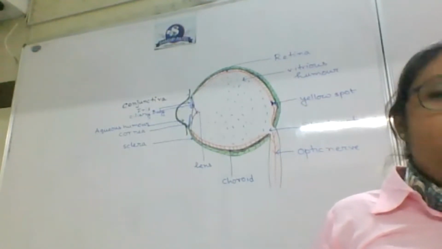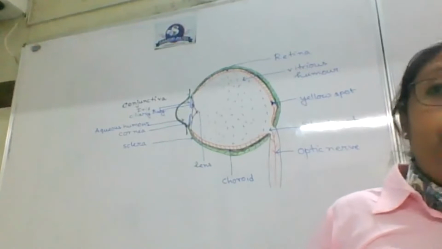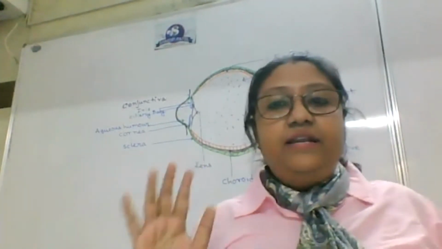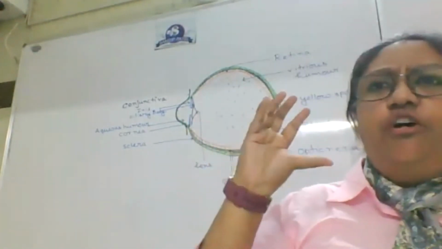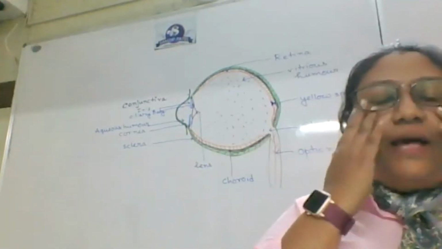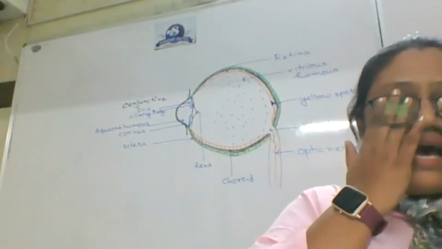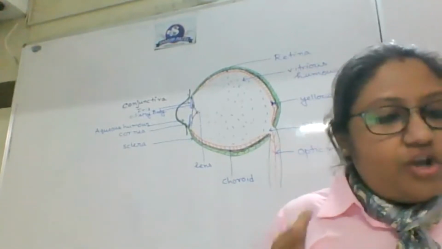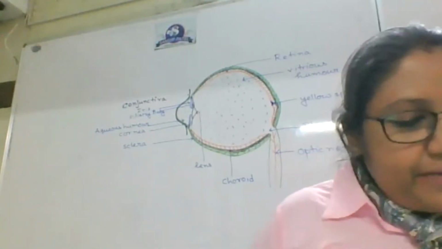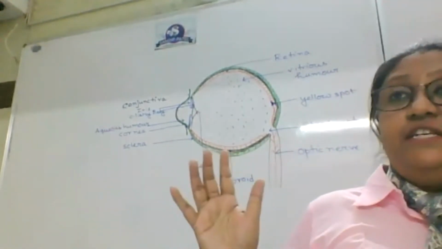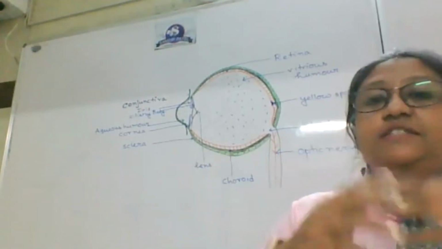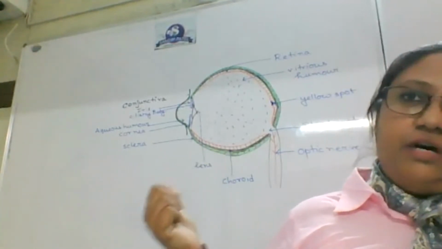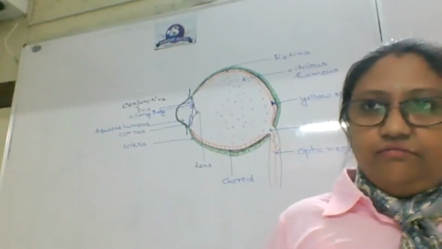Okay, so inside the orbit, such a huge structure is accommodated, and it is accommodated by a cushion of adipose tissue, because if I am getting hurt anywhere here, the eyes go inside, so they need to have a cushion. They have lots of blood vessels through which they are under constant circulation. So we will learn about these layers one by one.